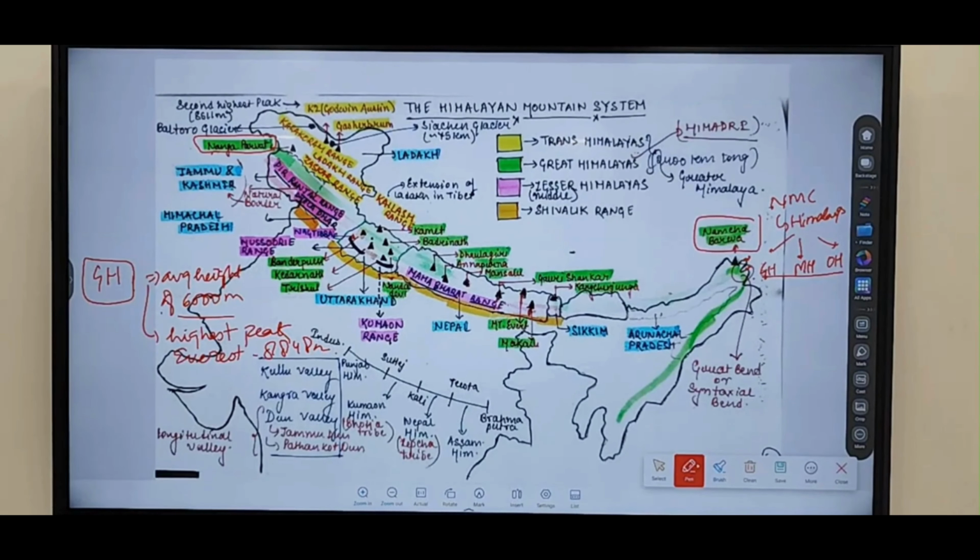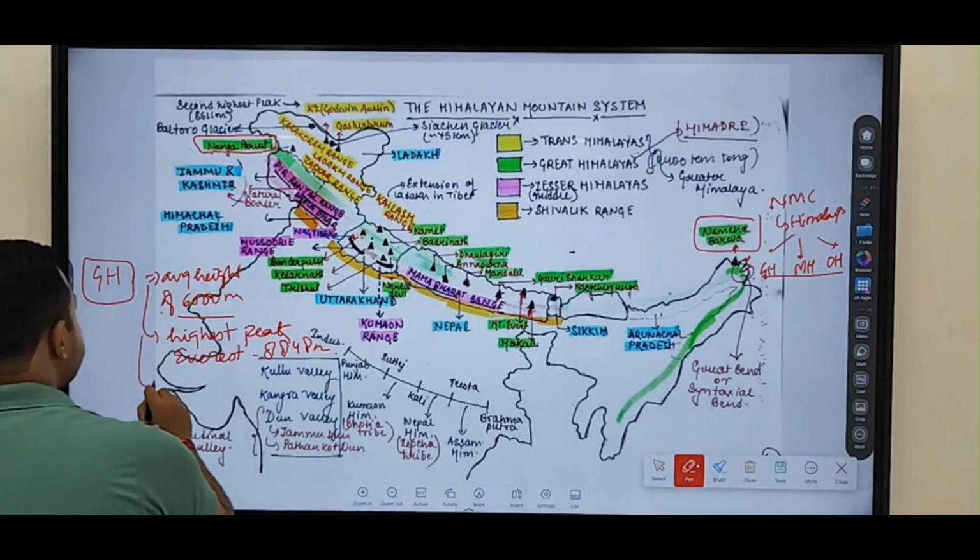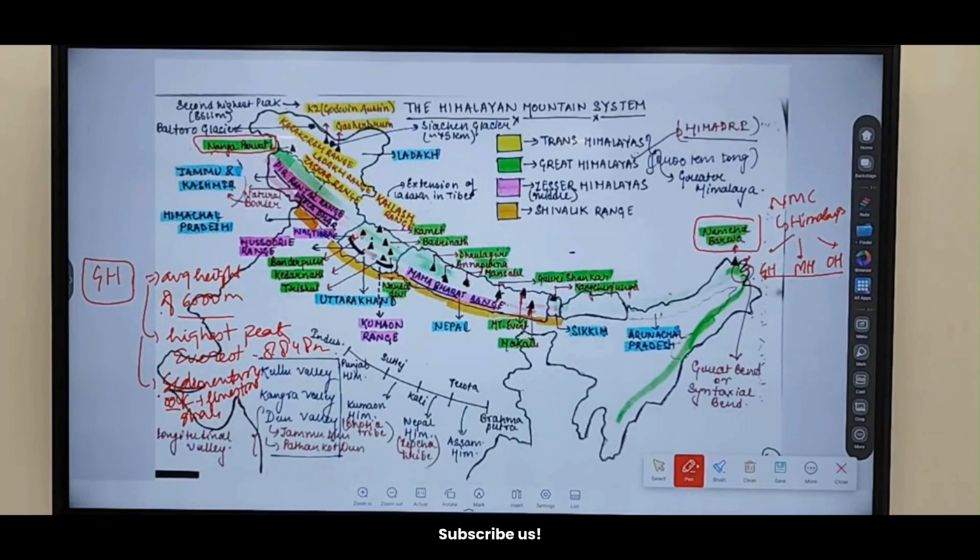Which type of rock do Greater Himalayas contain? We discussed sedimentary rocks of marine origin. So generally you'll find limestone, you'll find shale, all those particular things, sedimentary rocks of marine origin, that you are finding in the case of Greater Himalayas. Clear? So these are the highest mountain ranges in the world. Greater Himalayas are the highest mountain ranges in the world, that you have to keep in mind.